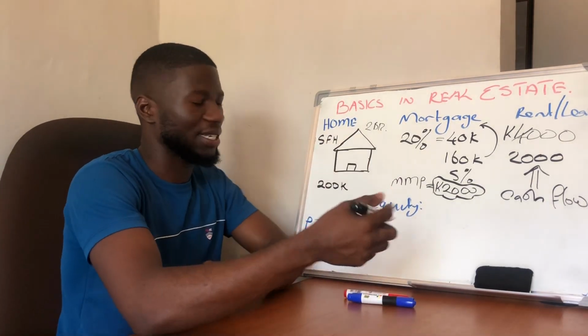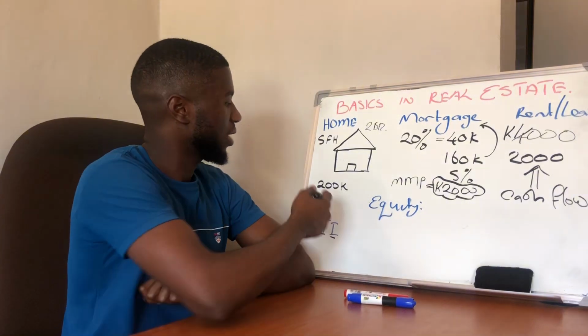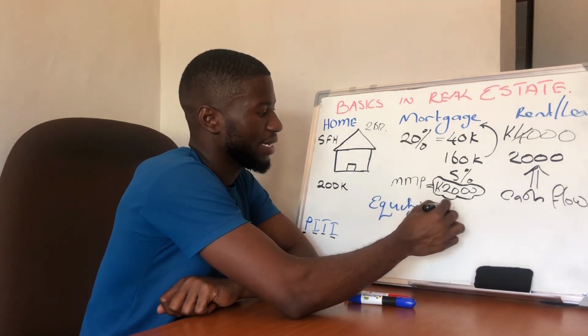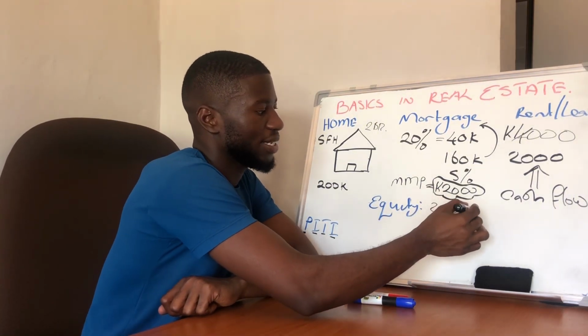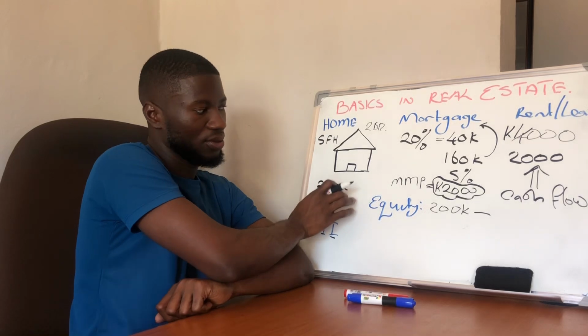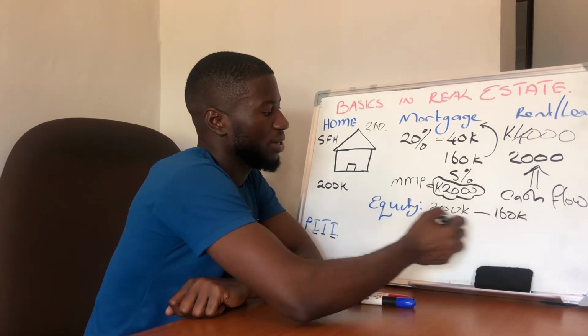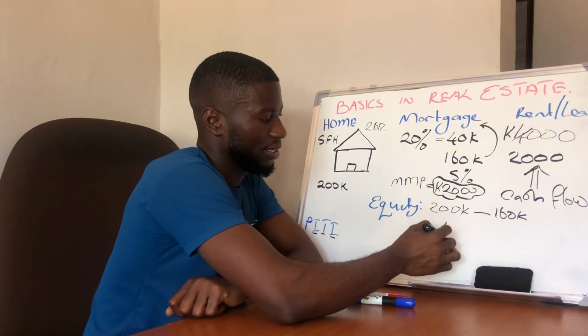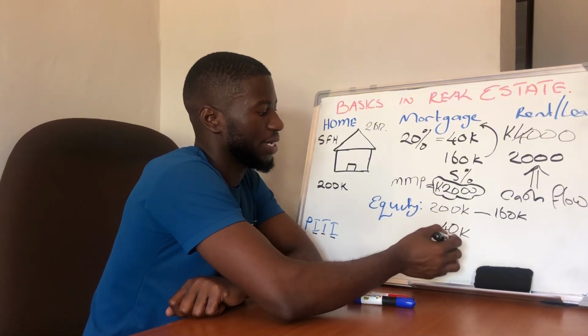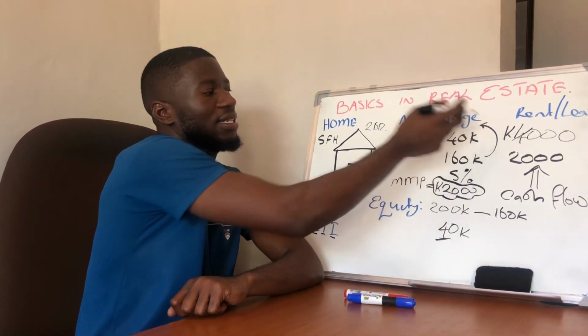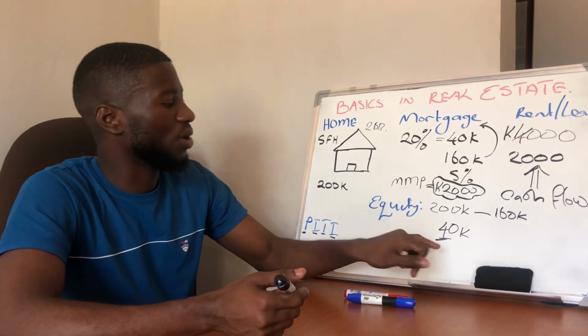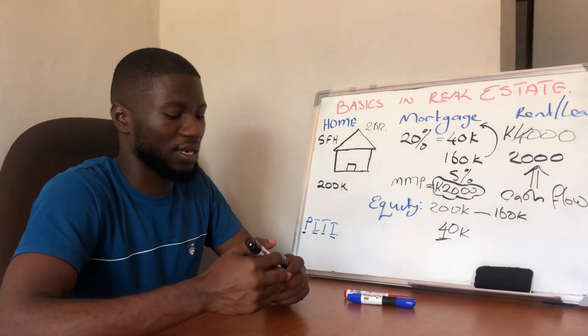So the difference is what the equity is. In our case here, the current value is 200,000 kwacha, but we owe the bank 160, right? So the difference here is what we are calling equity. And if you remember, this is actually the money that you put in. So that is your equity on this property, right?